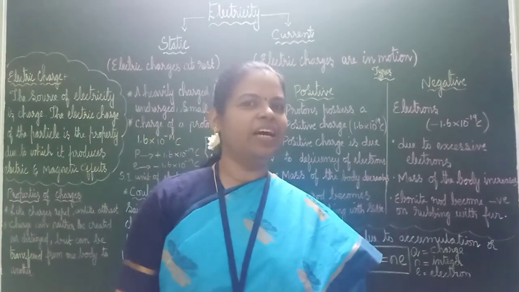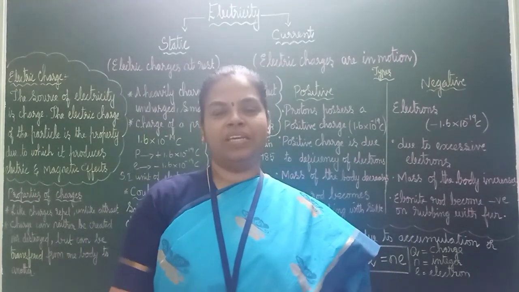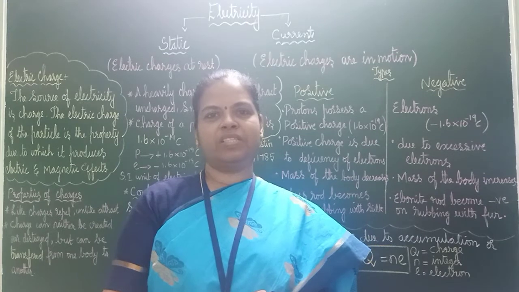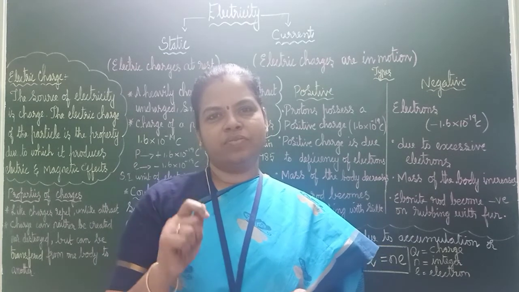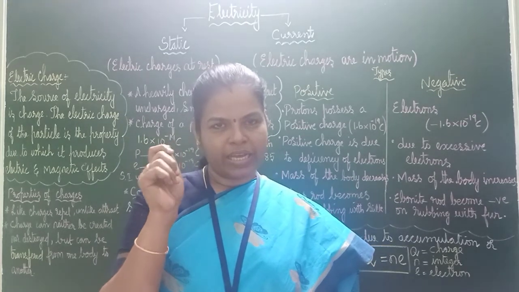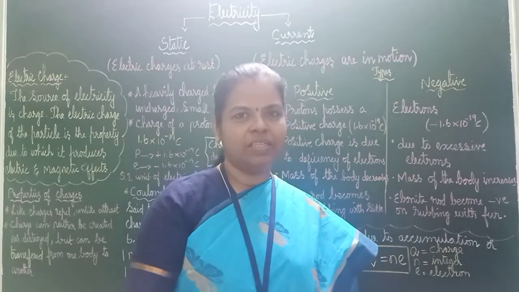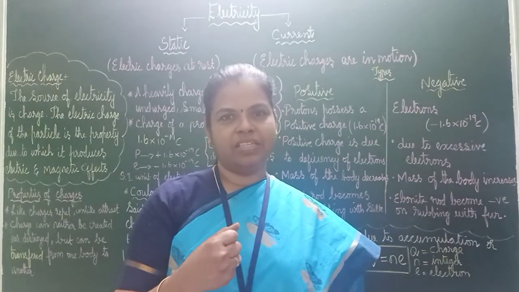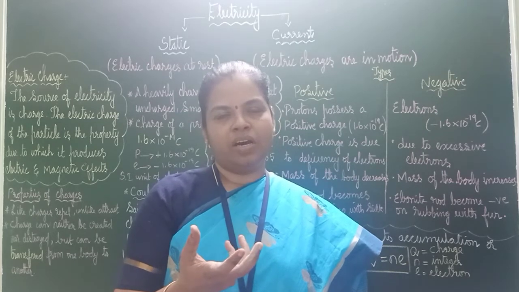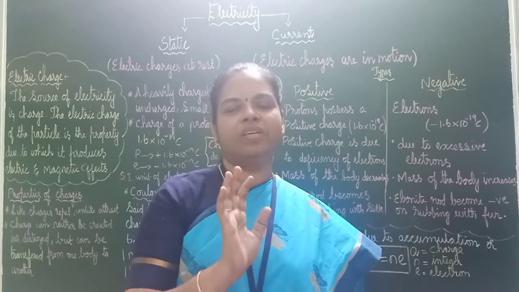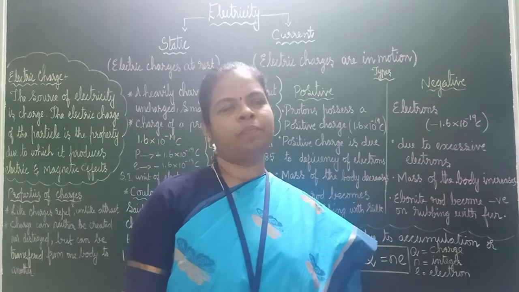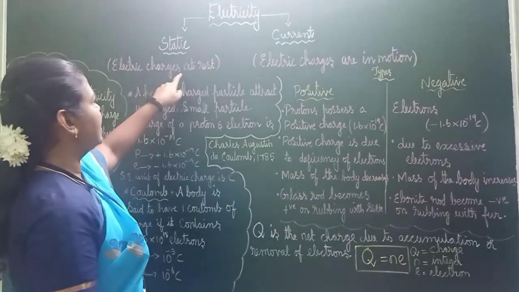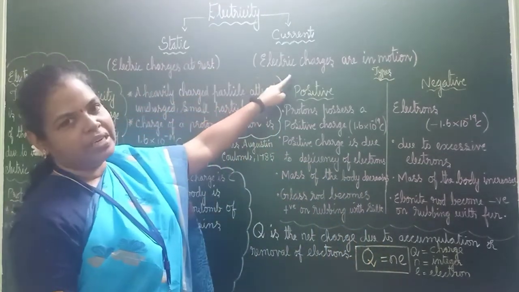Static we have already seen by experience, not studied actually, but with experience. In your lower classes, with a comb, if you rub it on your hair and bring it near small bits of paper, the charge will be there, no? It will be attracted. Then they used to say static charge. What is that static charge? We have seen experimentally what it is. Now, two types of electricity, static electricity and current electricity.